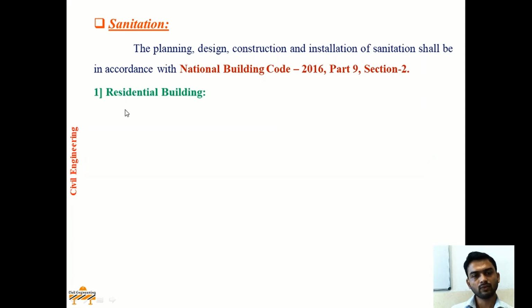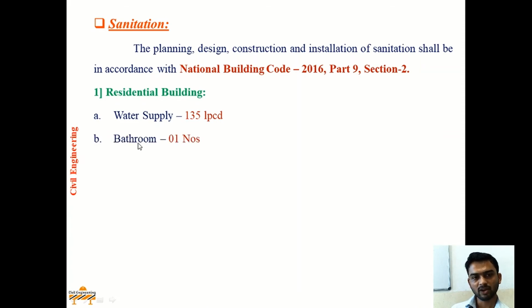Now sanitation for residential building. Water supply should be provided at a rate of 135 LPCD. Now what does LPCD mean? LPCD is nothing but liter per capita per day. That is, per person 135 liters of water per day requirement should be provided.